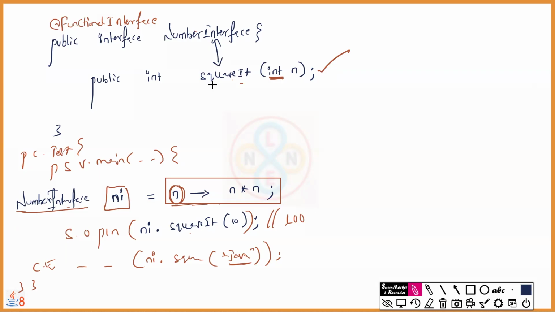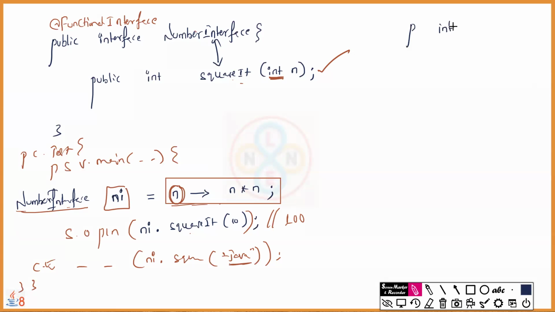If we use the same interface with the same method, it is going to return an integer. But I'm saying that if a number is even, return true, and if odd, return false. That means you want a Boolean return type. Is the same method going to work for that? No. Then what are we supposed to do? Create one more function interface. Correct or not? Then syntax please.